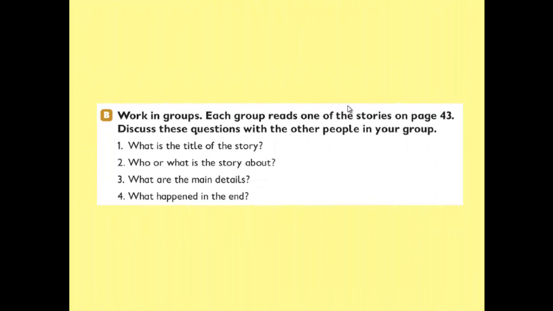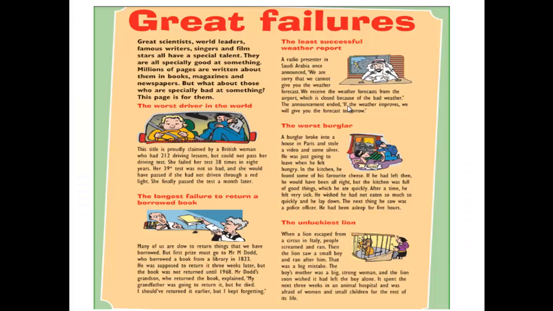Now, let's do number B. Work in groups. Each group reads one of the stories on page number 43. Discuss these questions with the other people in your group. We have 4 questions. Number 1. What's the title of the story? Who or what is the story about? What are the main details and what happened in the end? Here we want to read all the text as a whole. After that we can answer the previous questions.